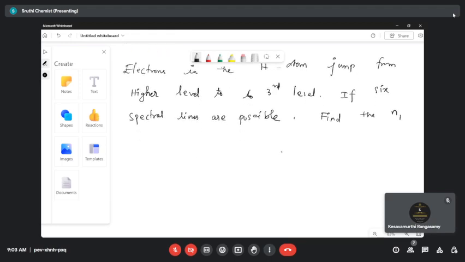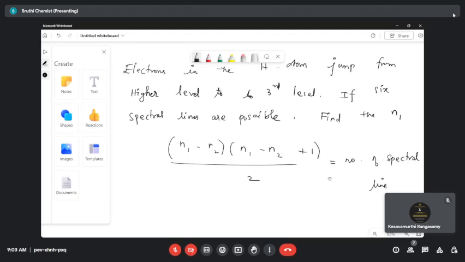So what's our formula? The formula is n1 minus n2 times n1 minus n2 plus 1, divided by 2, equal to the number of spectral lines. Now in the question, the n2 value is given and the number of spectral lines is also given.